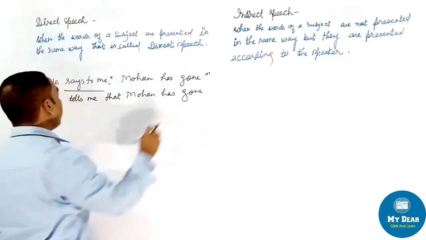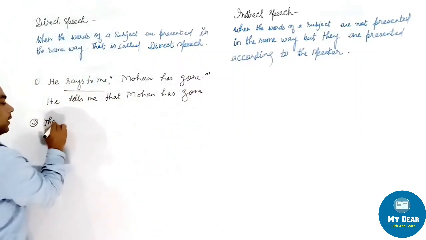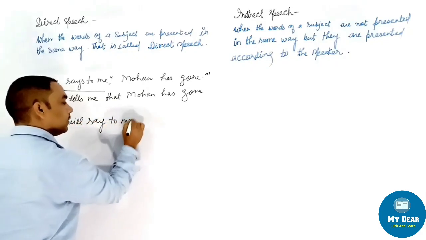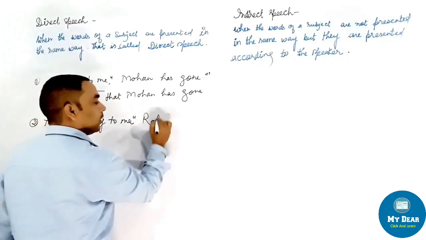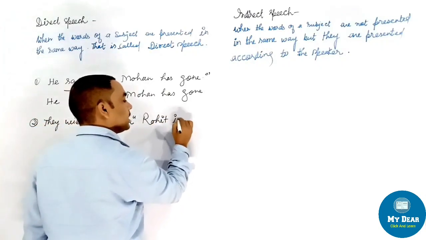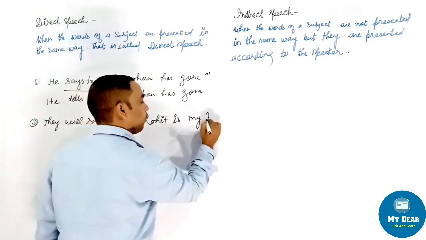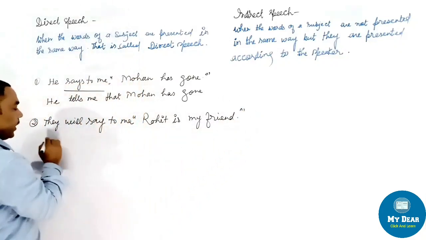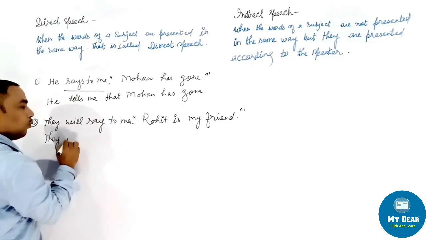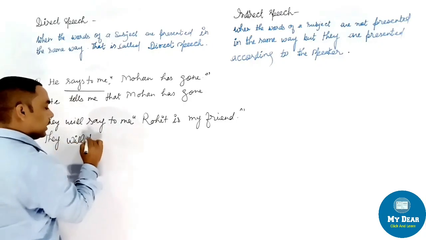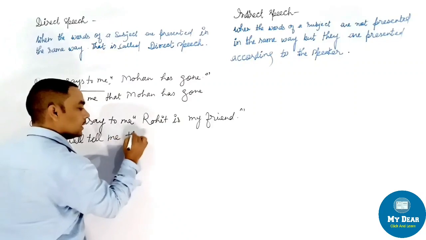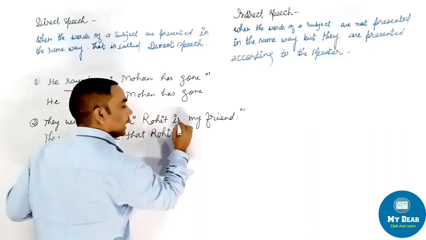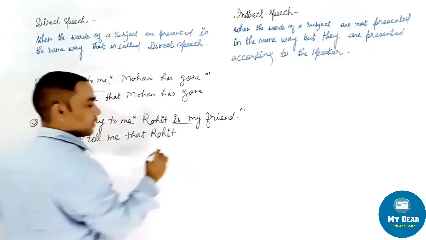Next, they will say to me, "Rohit is my friend." Look here, they will tell me that Rohit, the tense of this will never be changed.